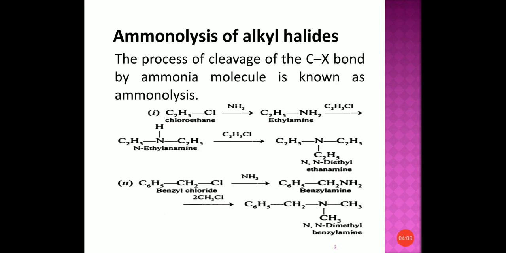Okay, we can see the second equation, that is benzyl chloride, C6H5CH2Cl. On reaction with NH3, that is ammonia, you get benzylamine, that is Cl is converted to the NH2 group. Clear? Again this NH2 group reacts with two molecules of CH3Cl. The two hydrogen atoms of NH2 are replaced by CH3, and you get N,N-dimethylbenzylamine. That means by using ammonia you can prepare amines on reaction with the alkyl halide.